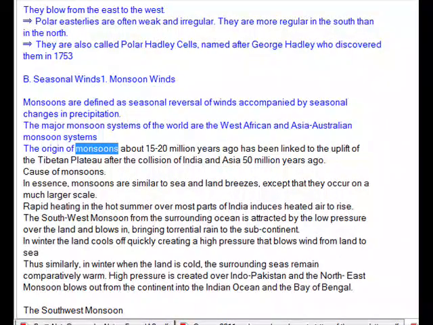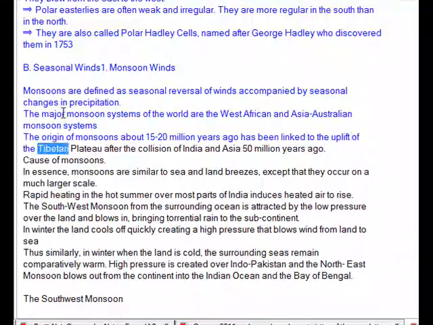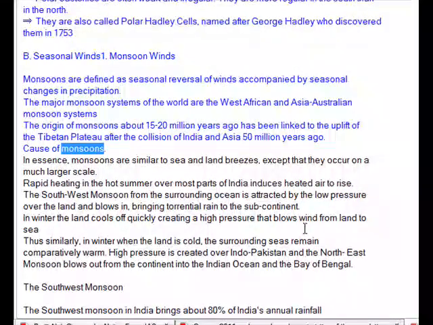The origin of monsoons about 15 to 20 million years ago has been linked to the uplift of the Tibetan Plateau after the collision of India and Asia 50 million years ago. Cause of monsoons. In essence,